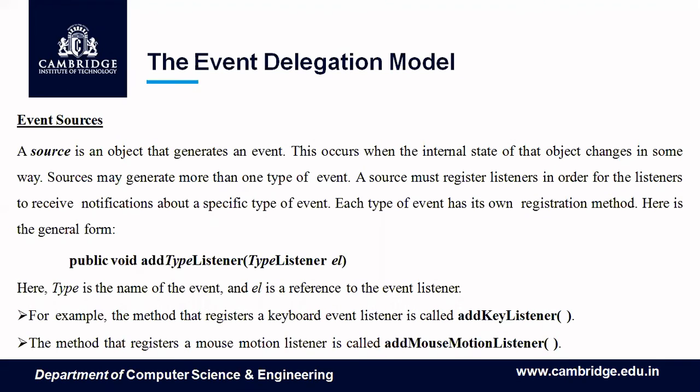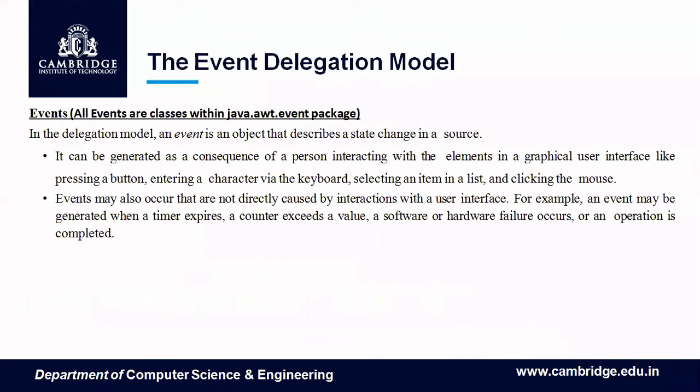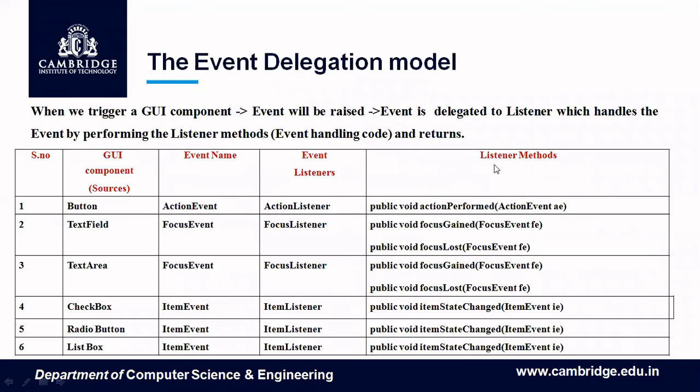multicasting. Now I have been telling you a button will generate an action event, isn't it? You may not be knowing that. Button means action event. Keyboard means key event. You should know some theory concepts, right? Which control will generate which event. So I have just captured that in a table. Button will generate what? Action event.